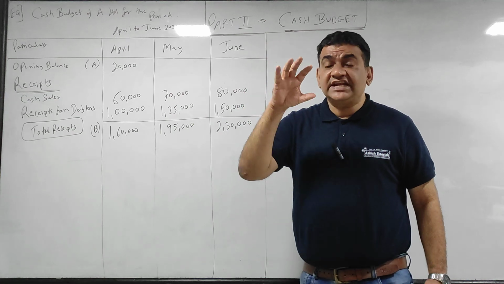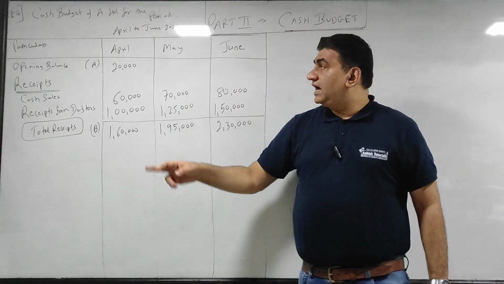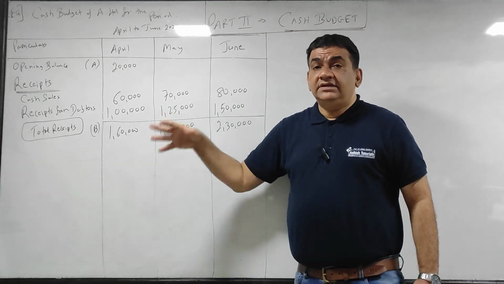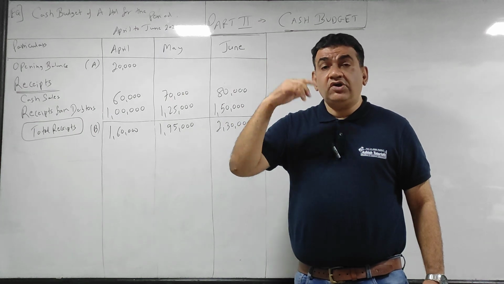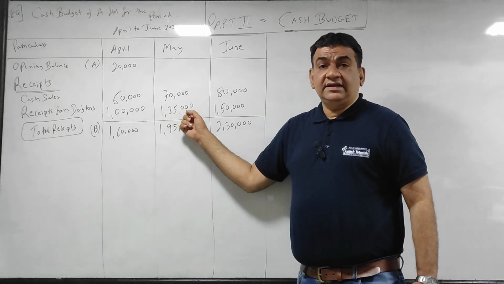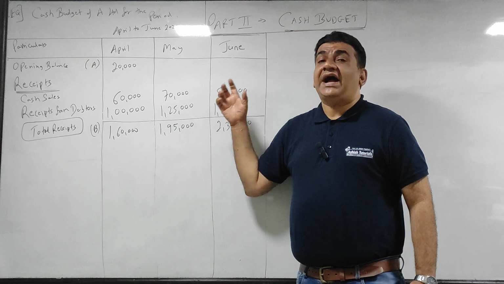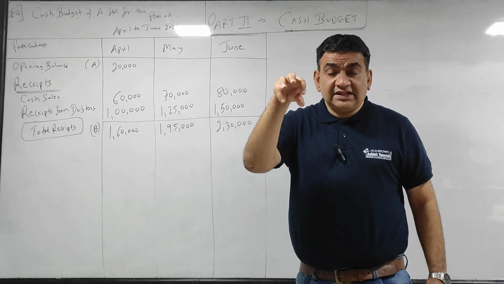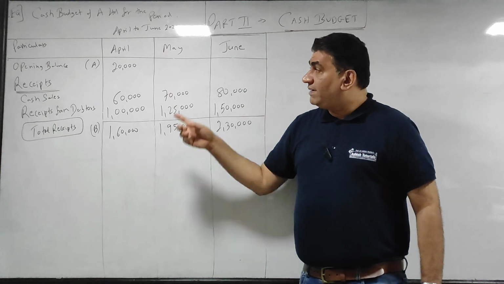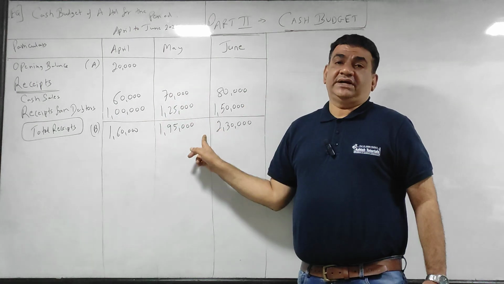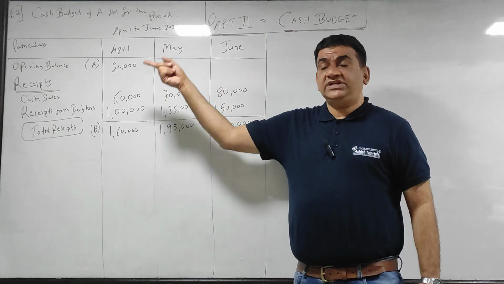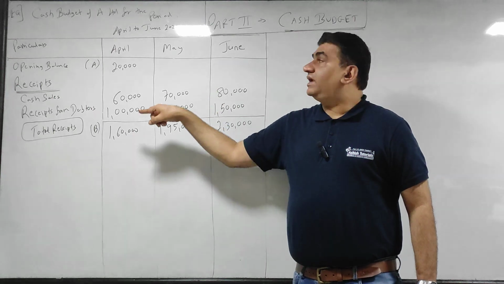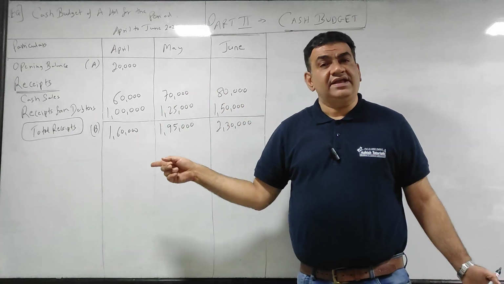Because the goods I sell on credit in March, I will get the money in April. The goods I sell in April on credit, I will get in May. And in the same way May's in June. So I am not concerned with the credit period. I am concerned with the amount which I am going to receive in these months. So in April March's, in May April's, and in June May's.